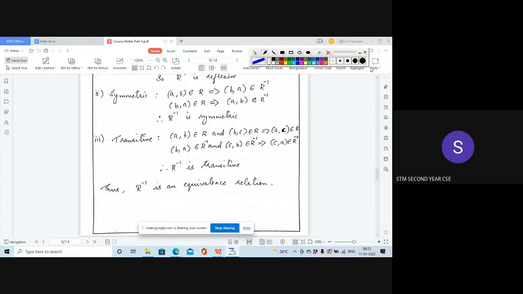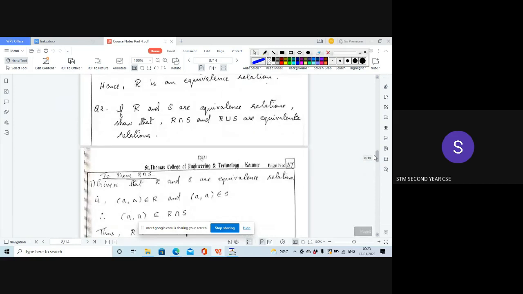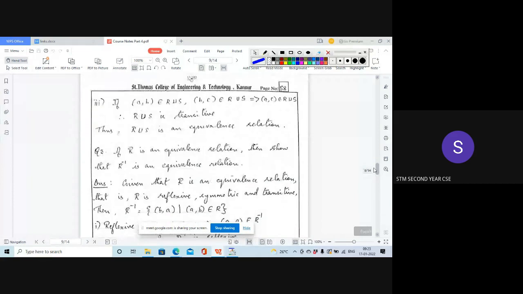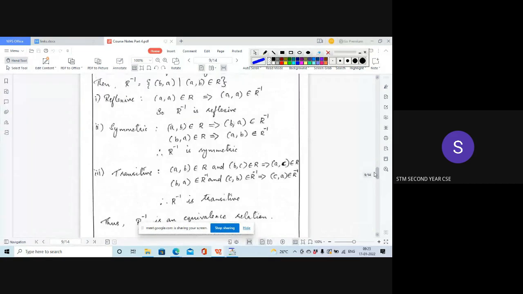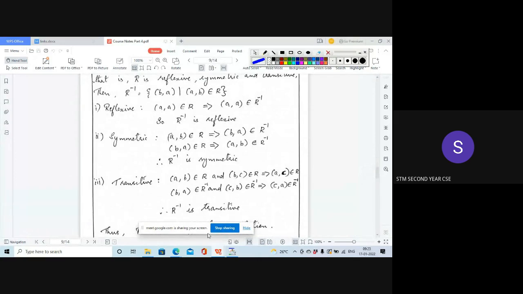So these are the two theorems that you have to study. Related to equivalence relations, we had studied two proofs.